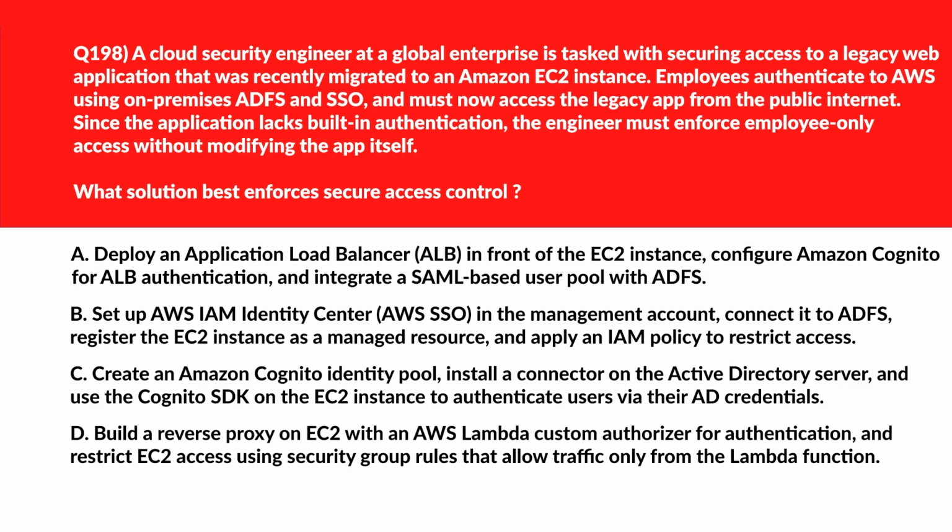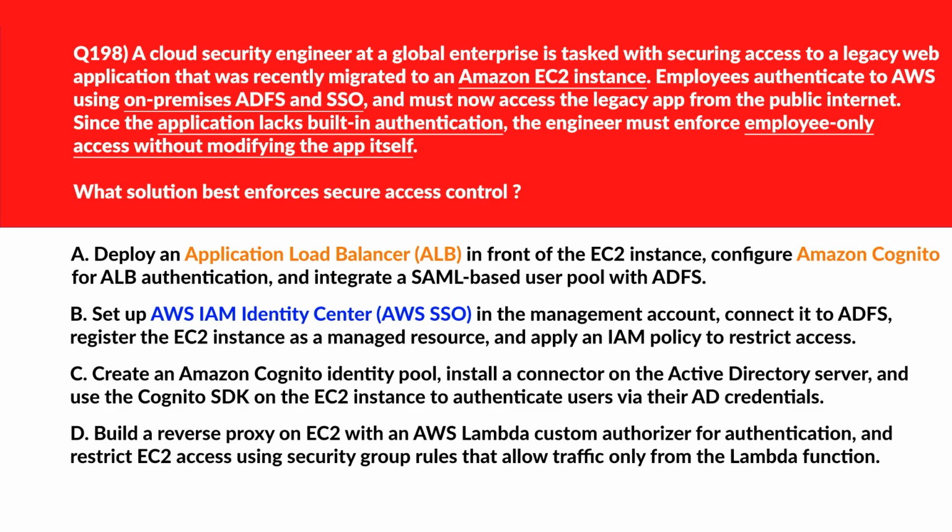Alright, now let's look at this question. We'll first look at option A. Option A, if we look, Application Load Balancer with Cognito enables external authentication without modifying the legacy app. We'll keep it. Now let's move to option B. If you look at option B, IAM Identity Center doesn't manage access to EC2 hosted web apps or enforce network level restrictions. So this is incorrect.